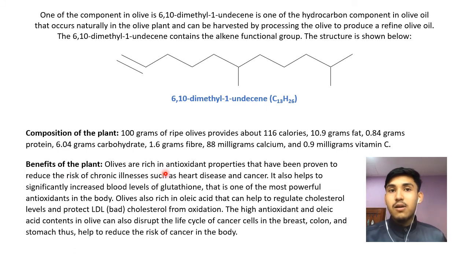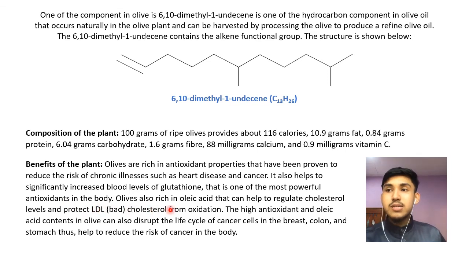Olives are rich in antioxidant properties that have been proven to reduce the risk of chronic illnesses such as heart disease and cancer. It also helps to significantly increase the blood level of glutathione, which is one of the most powerful antioxidants in the body.